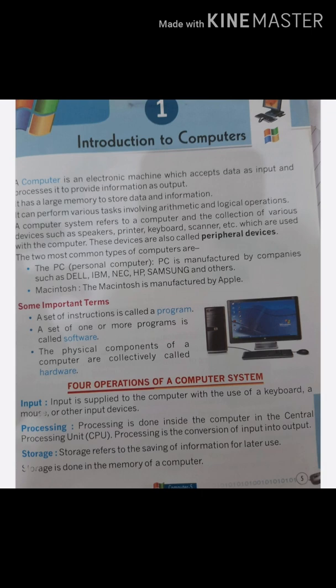Do you know that there are two types of memory? Yes, that is RAM, random access memory, and ROM, read only memory. Let's see. Random access memory is the short term memory. This memory is volatile in nature, meaning the information stored in the RAM is automatically erased when the computer power is switched off.